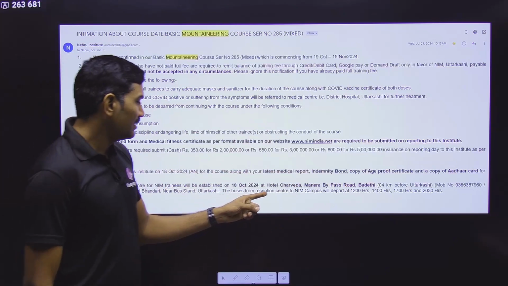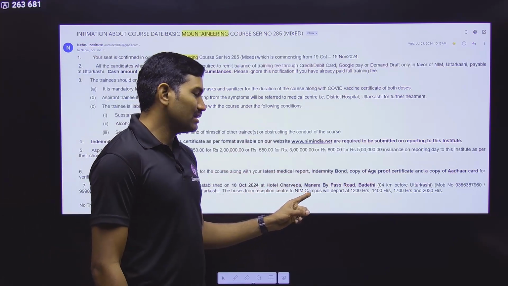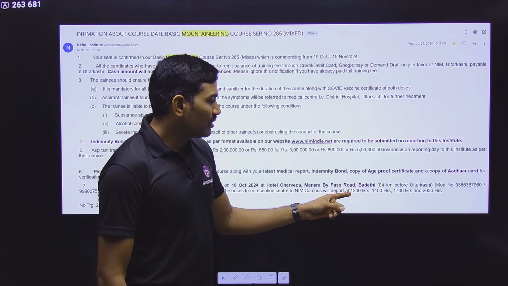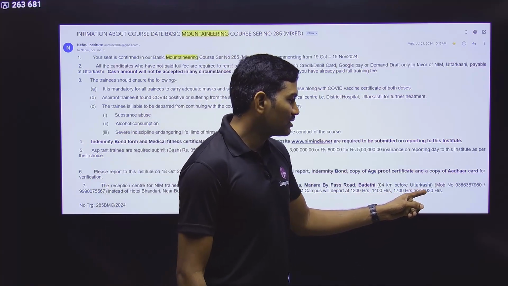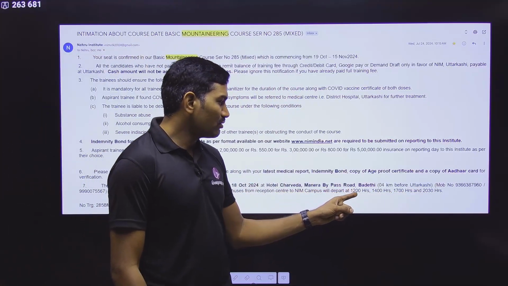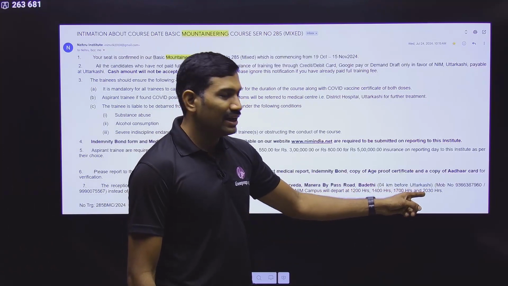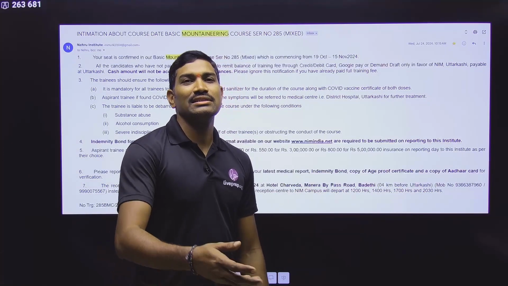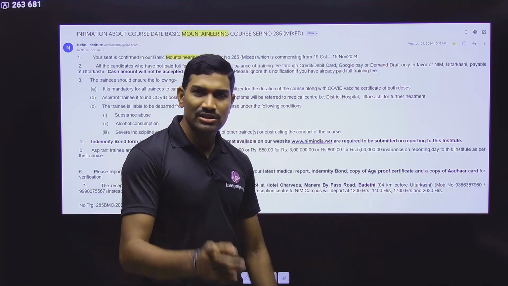And here they said that the buses from the reception center to NIM will depart at 12 hours, 14 hours, 15 hours, and 20-30 hours, which means afternoon 12 o'clock, afternoon 2 o'clock, 5 o'clock, and 8:30 p.m. At these intervals they are starting. Regarding this, I will talk separately.